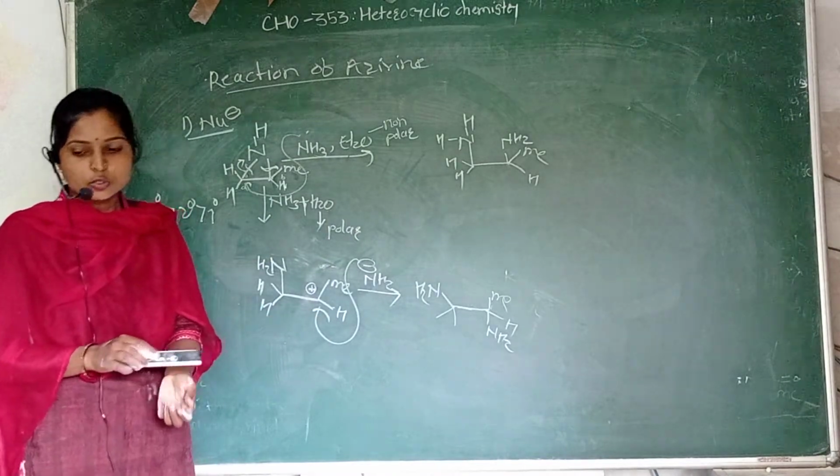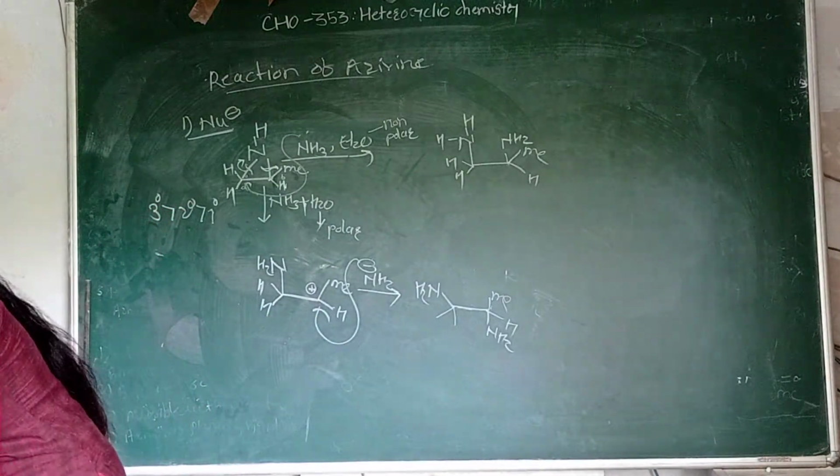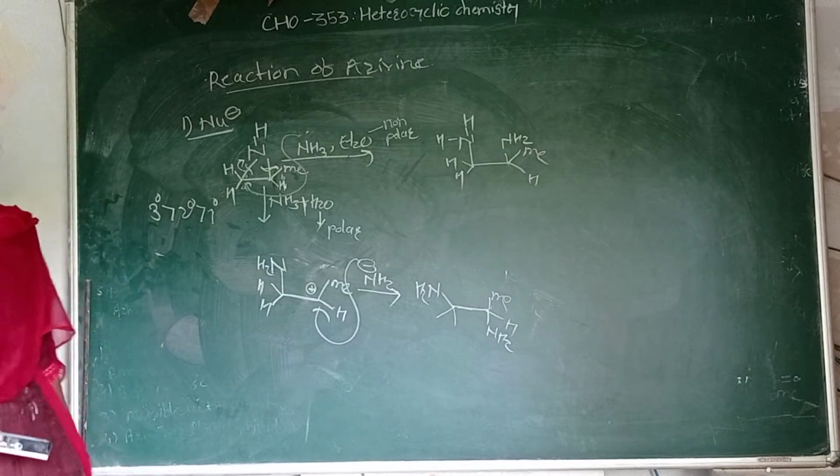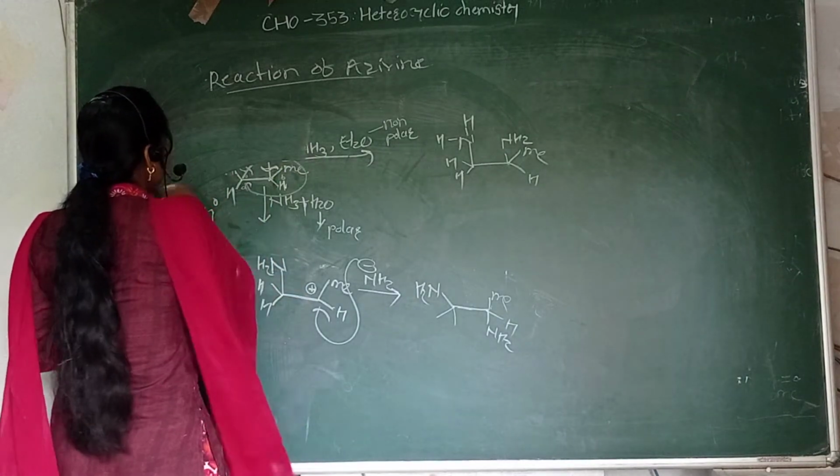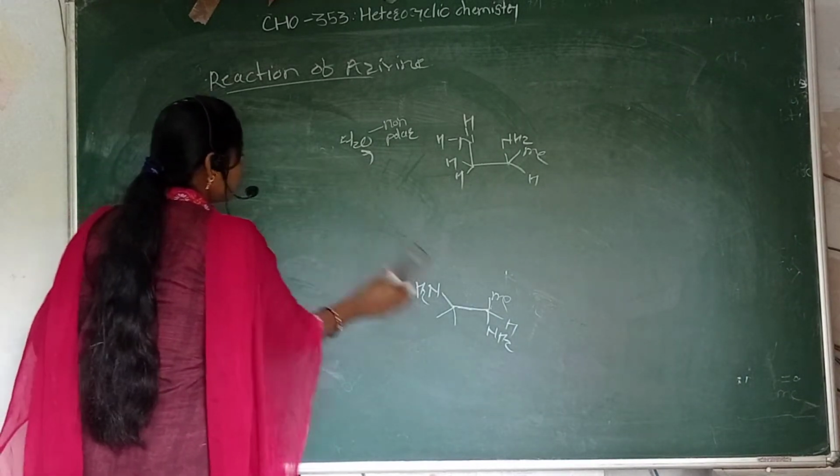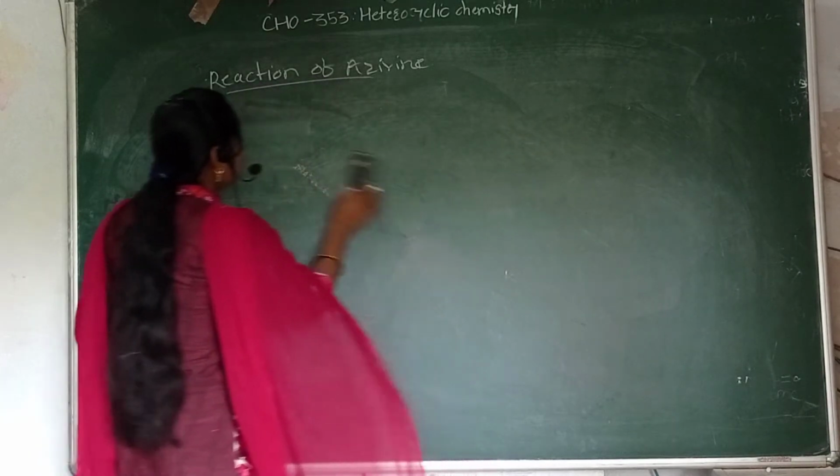So this is the nucleophilic ring opening reaction of aziridine compound. Then the second ring opening reaction is the electrophilic reaction.